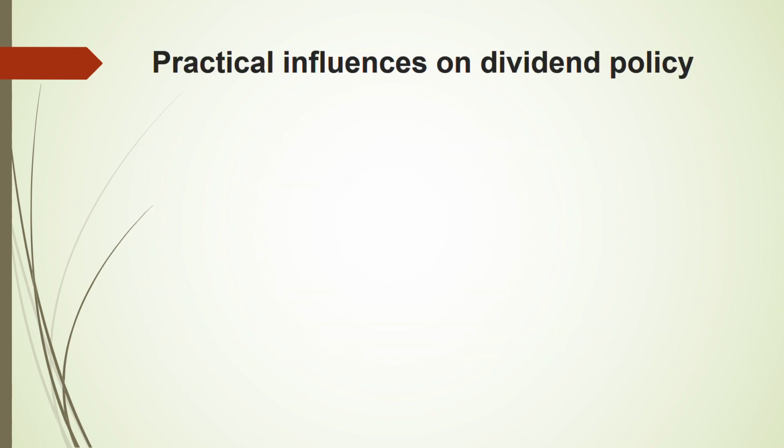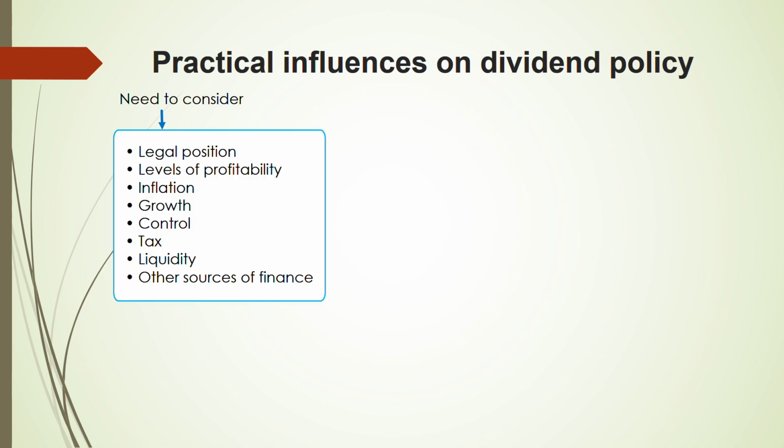Now, let us go to the practical influences on the dividend policy. We need to consider these few things before we decide on the dividend policy. Number 1, legal position. We have to see the legal position. The level of profitability, because if you are profitable only, you can pay dividend. Otherwise, you cannot pay dividend. A loss-making company cannot pay dividend.